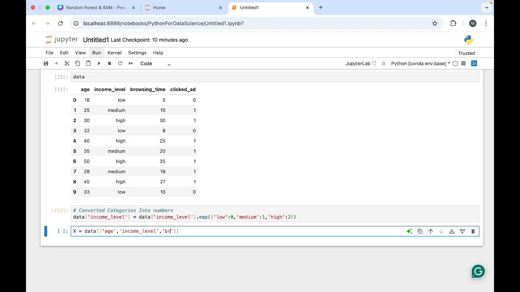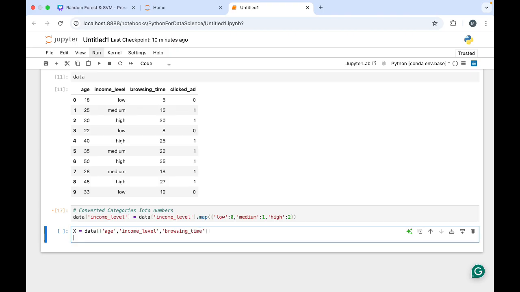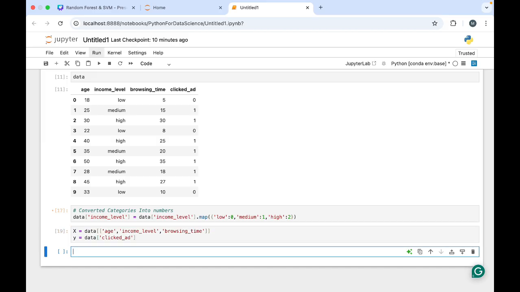Next was browsing time, so let's take browsing time and close the brackets. Now let's define y. From data we have clicked ad, which was the target. As I am passing just one variable, I have given just one bracket. You can execute it and see. So we have understood which are the independent variables and which is the dependent variable.